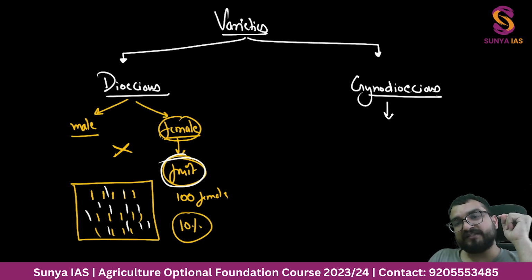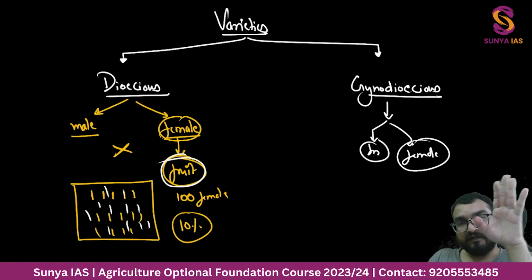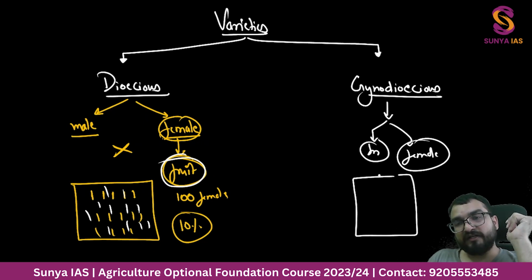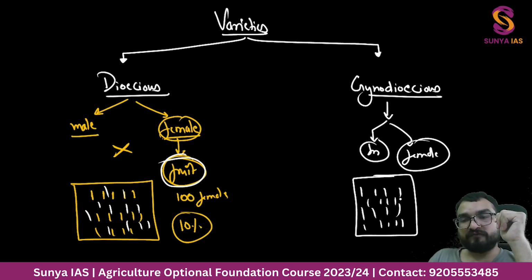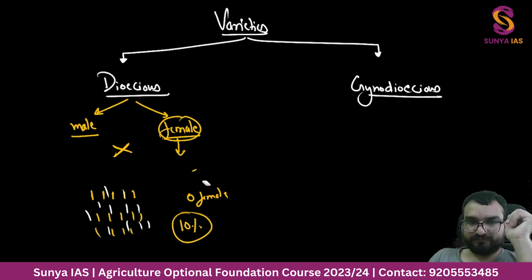Whereas in gynodioecious, I have told you that in the same flower you have the male counterpart and the female counterpart also. That means you do not need any other plant over here. Every plant you sow will give you fruit. So which is more preferable? Which will you prefer more? Obviously gynodioecious, right? So gynodioecious is preferred more.